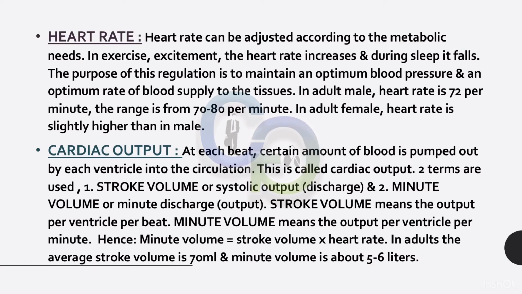Cardiac output. At each beat, a certain amount of blood is pumped out by each ventricle into the circulation. This is called cardiac output. Two terms are used: one, stroke volume or systolic output, and two, minute volume or minute discharge. Stroke volume means the output per ventricle per beat. Minute volume means the output per ventricle per minute. Hence, minute volume equals stroke volume times heart rate. In adults, the average stroke volume is 70 ml and minute volume is 5 to 6 liters.